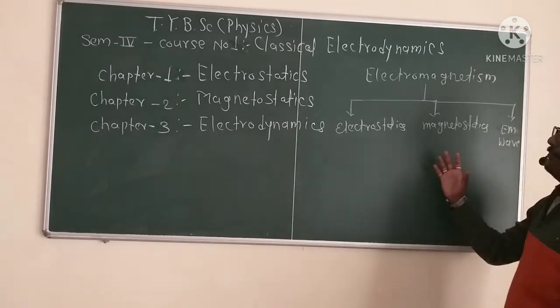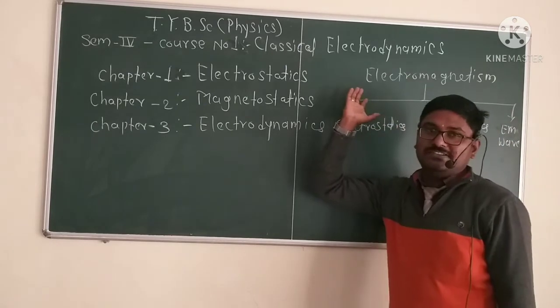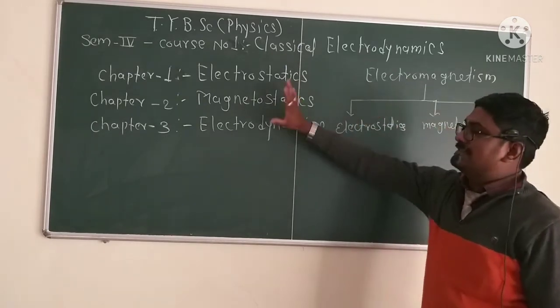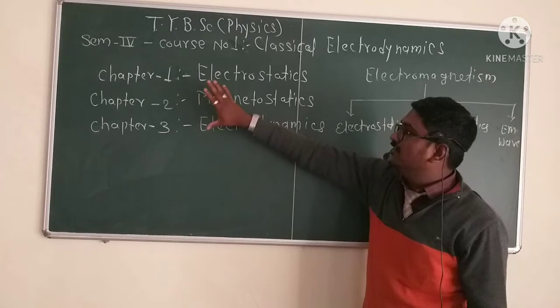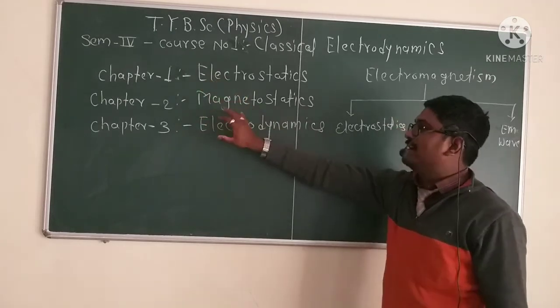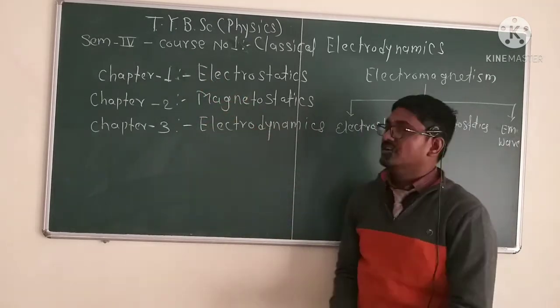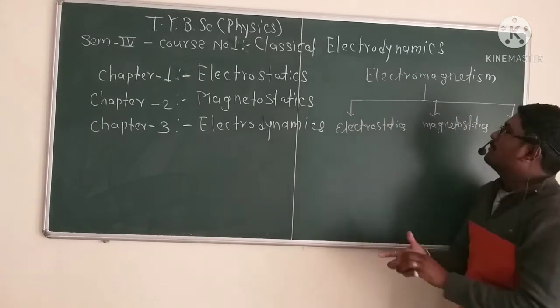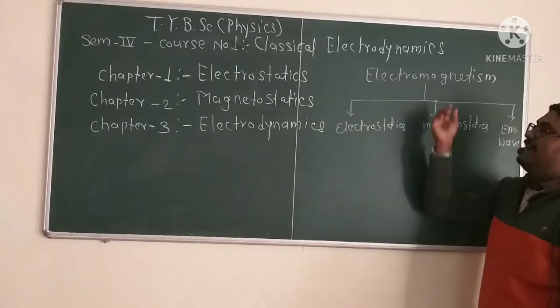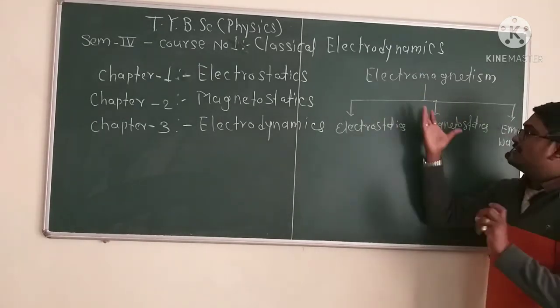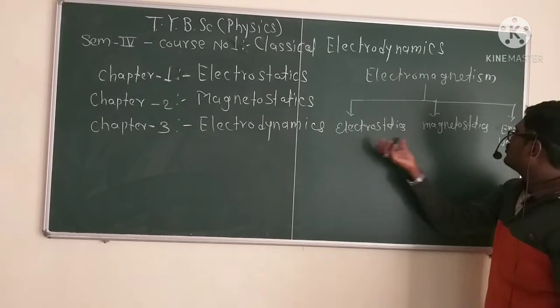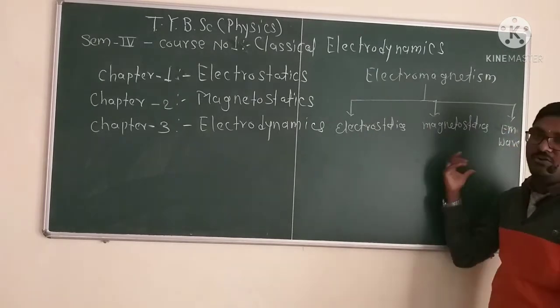These are the basic bifurcations of electromagnetism. In this course, Classical Electrodynamics, we will study all three chapters: electrostatics, magnetostatics, and electrodynamics.